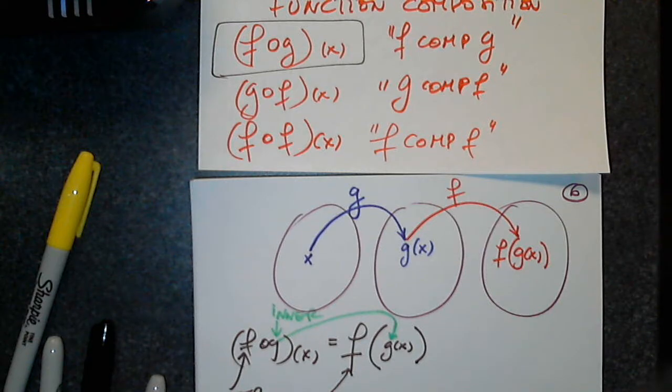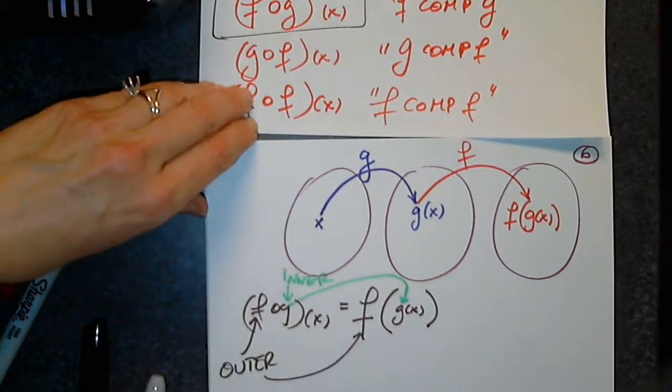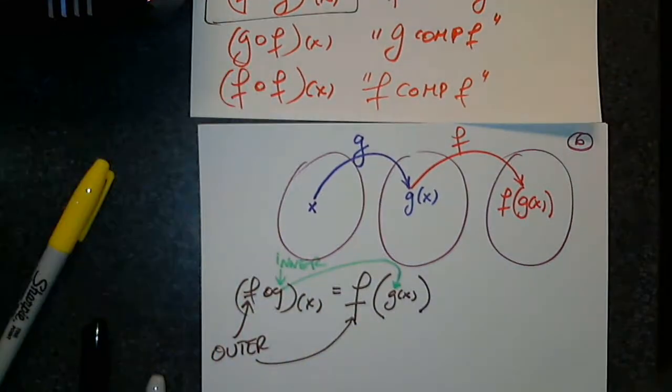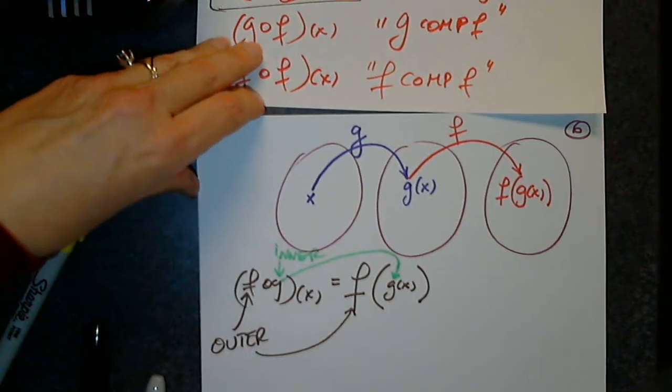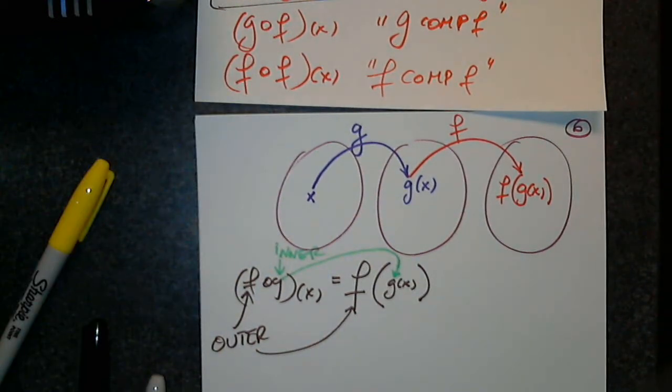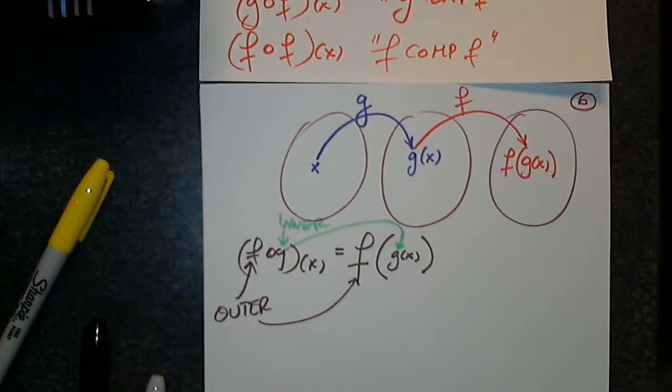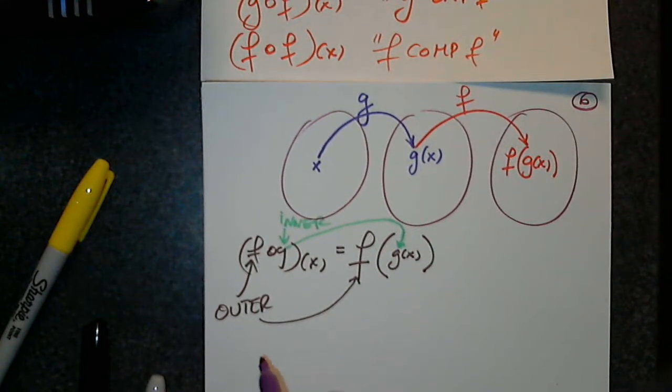So if the range of g does not work well with the domain of f, the function composition doesn't exist. So that's all I want you to remember. That's it. I'm not going to test you on finding the domain of function composition. You may encounter problems in my math lab, but I will not put a problem in which I require you to find the domain of function composition. There is none. Good. That's good.